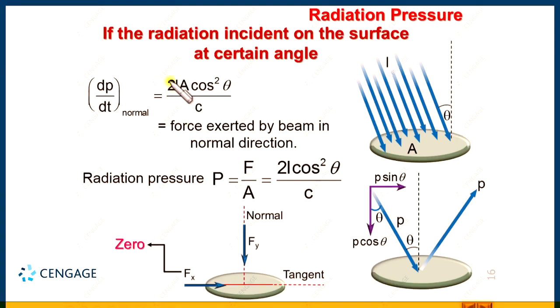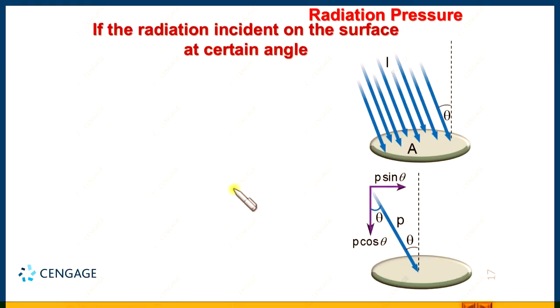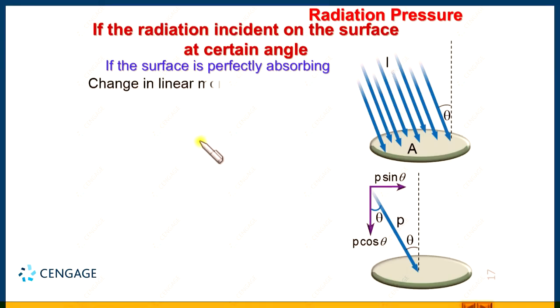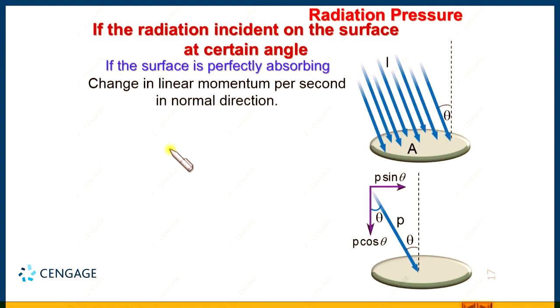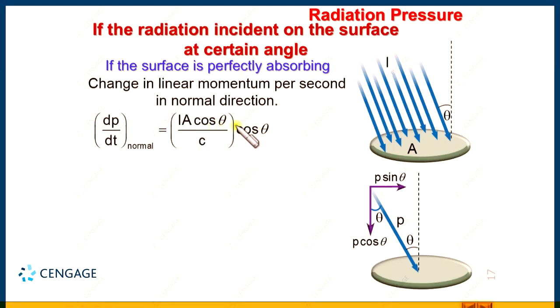Instead of writing this 2 term, this should be equal to IA cos square theta divided by c. So, we can write the change in linear momentum in the normal direction per unit time, that is delta P by delta t in the normal direction, equal to IA cos theta divided by c times cos theta, and this is nothing but, as we discussed, IA cos square theta divided by c.